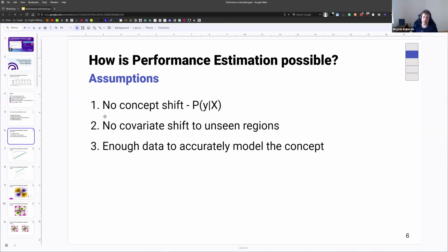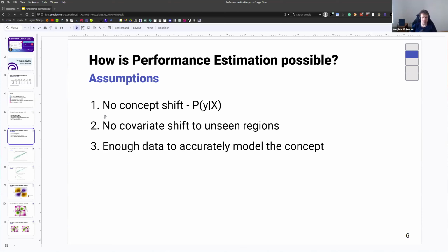The second thing is we need to ensure that even if there is some covariate shift, and covariate shift is one of the main reasons why our models fail, there's no strong covariate shift to unseen regions, the regions in your feature space that were not covered in any way during training. And just to define covariate shift here, covariate shift is just change in the joint distribution of your model inputs, of your features. So anytime your feature drifts in one way or the other, this is just called covariate shift.